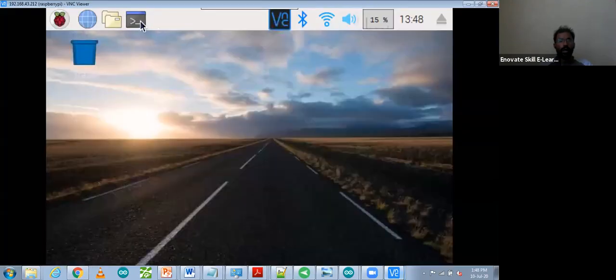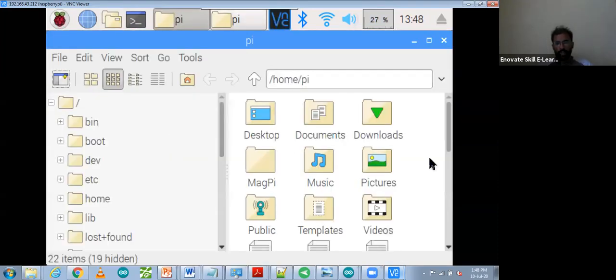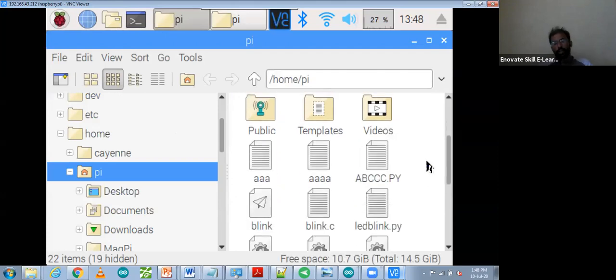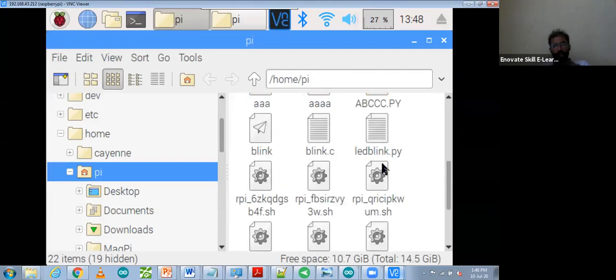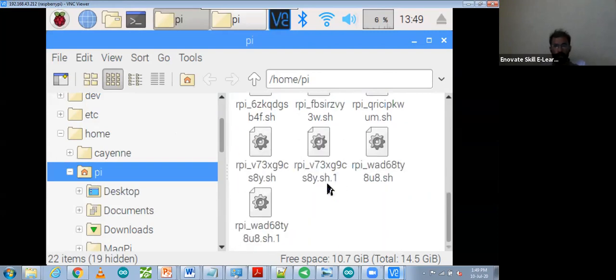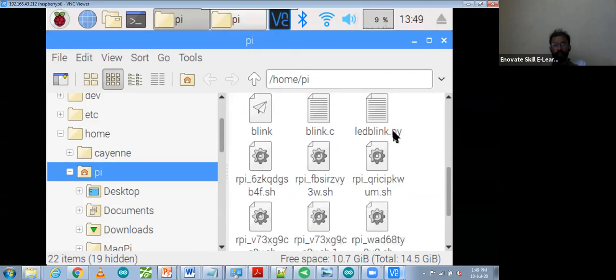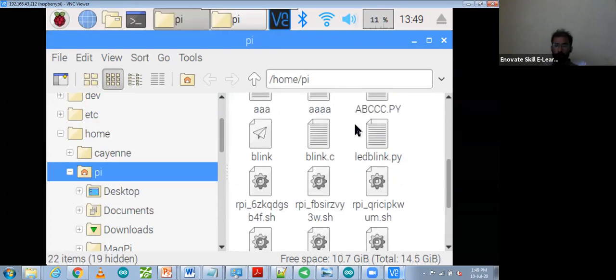Now I'm going to use a few important applications in this Raspberry Pi. These are your files, all the files you will be able to see. There are a few programs over here. If you want to open any file, you have to use some Linux command, because this Raspberry Pi is based on Linux. These are a few of my files: BlinkC, ledblink.py. Python code also you can run, Python files also you can compile, embedded C also you can use.